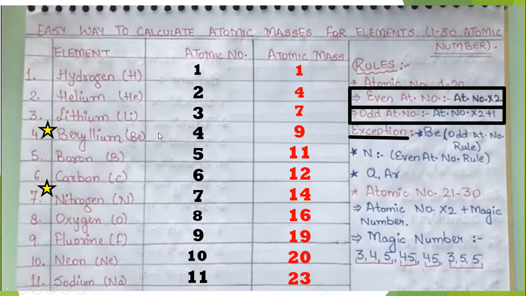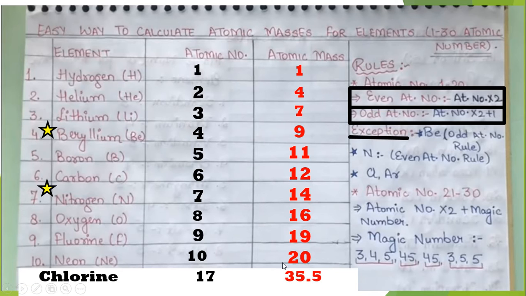The atomic number of beryllium being an even number, we would normally just multiply it by 2, but here we have to multiply it by 2 and add 1 to get its atomic mass. We have to do the reverse with nitrogen. Though the atomic number of nitrogen is an odd number, we have to just multiply it by 2 to get its atomic mass.